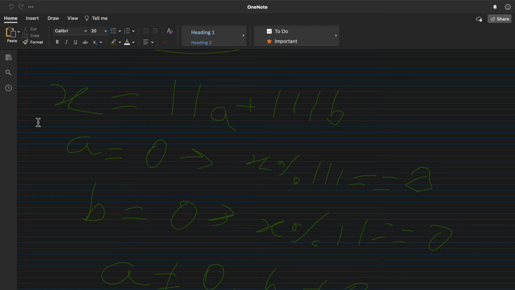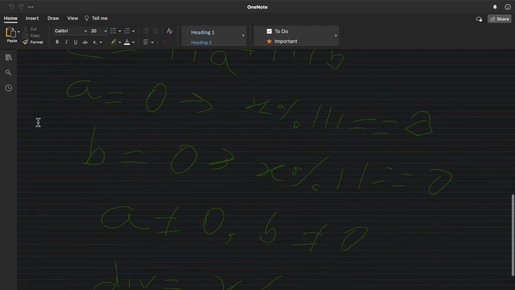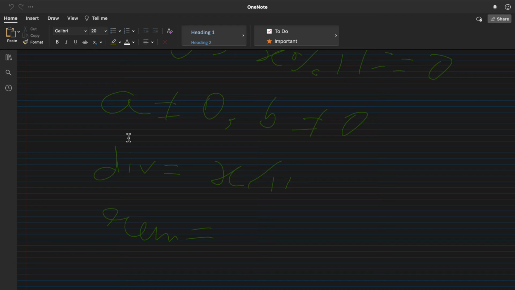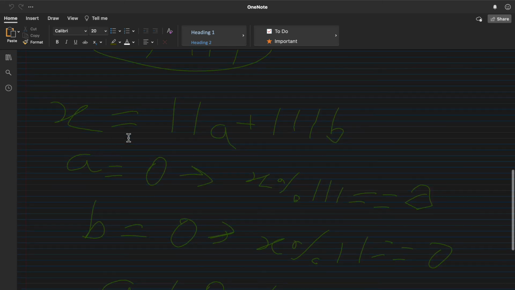Let's store one number, division, equal to x divided by 11, and remainder, rem, equal to x mod 11. The reason I did this is because we can check if any a and b exist where this property is true.